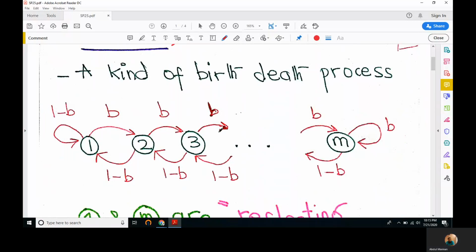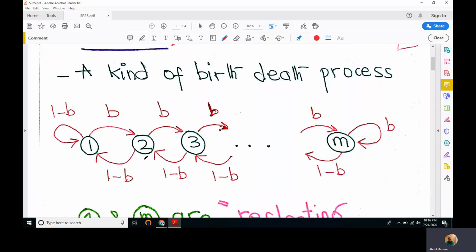We have only the birth probabilities. This means that we have an option of having a birth probability b that takes us from state i to state i plus 1, and the death probability, which is 1 minus b, because we don't have any other option.